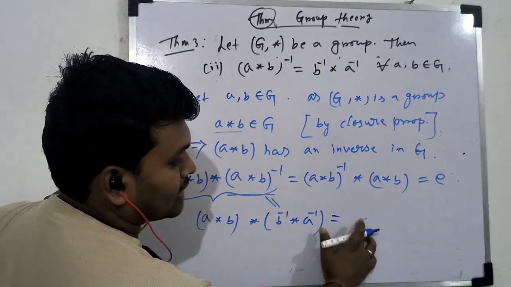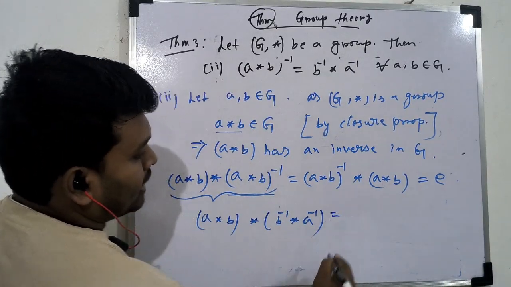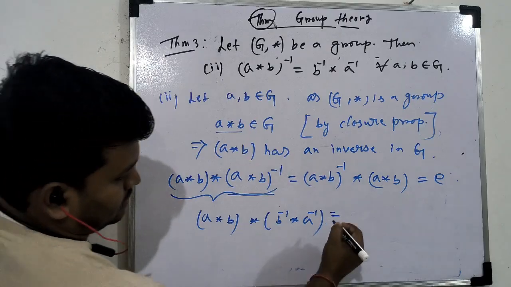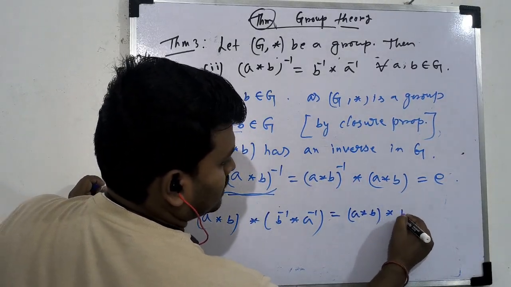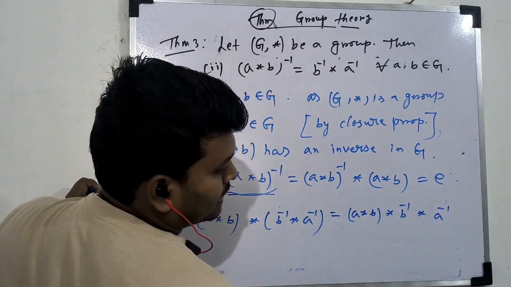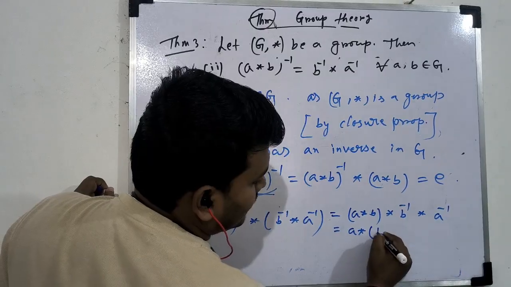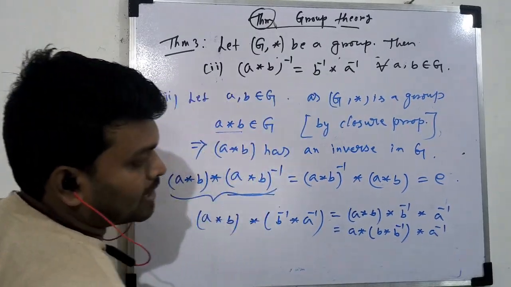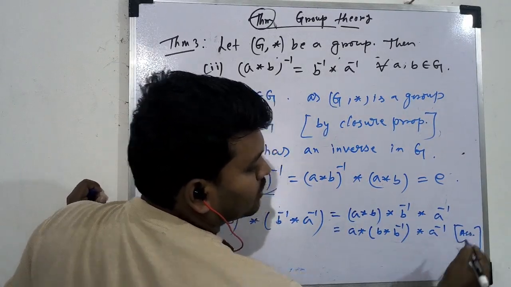हो गया। अगर A दिखा तो लेट्स चेक ये होता है कि नहीं, इधर से क्या मिलेगा, लेट्स सो A स्टार B स्टार this one you can write this, ठीक है। So by associative law you can write A star and this will be B star, A inverse as this A inverse. By associative law you have to write that by associative law, ठीक है।